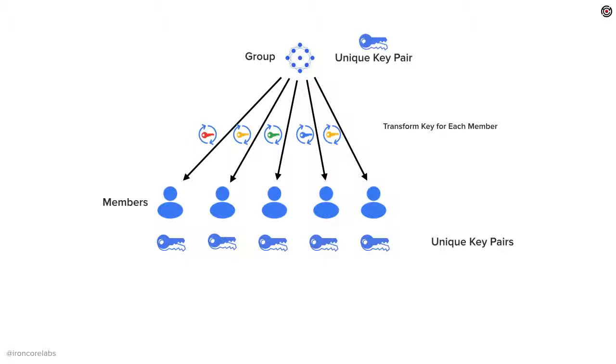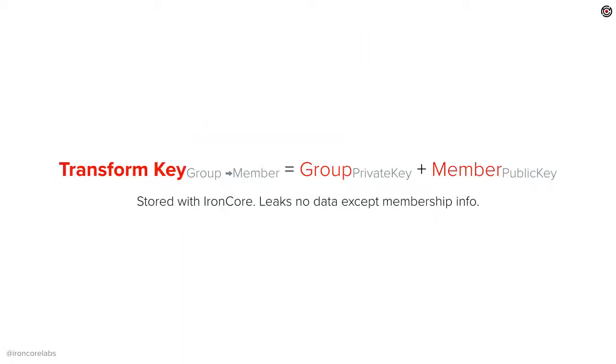That's to preserve the revocation case. If the member held that transform key, you could never take away their access. So the way a transform key is created is basically it brings together... This is specific to what IronCore is doing here, not to the general practice of proxy re-encryption. Okay, so different proxy re-encryption schemes do this differently.